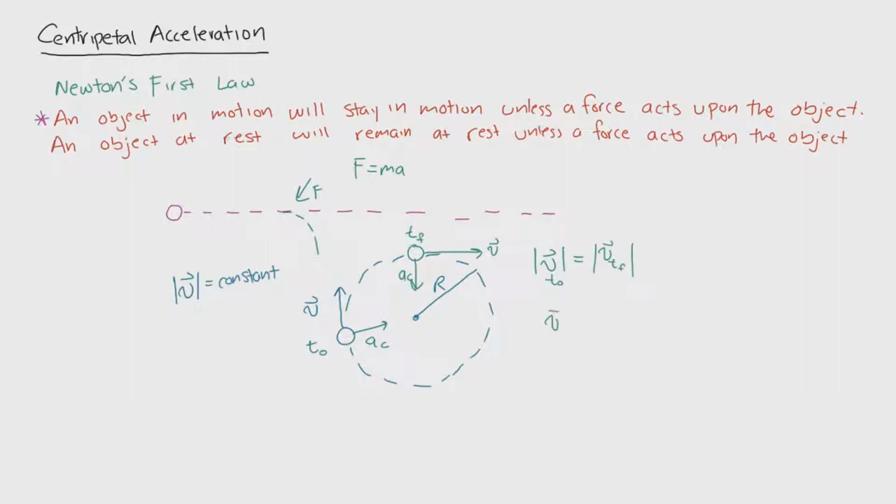However, the velocity vector at t naught does not equal the velocity vector at t final. The fundamental thing to get from this is that although the object has a constant speed, it still has acceleration, and that's simply because the path is changing over time. That just means that the velocity vector changes from a vertical direction to a sideways direction or any other direction that is drawn tangentially to this curve.